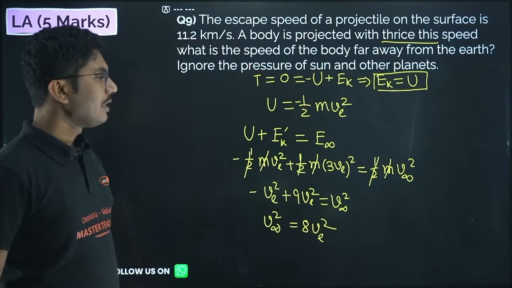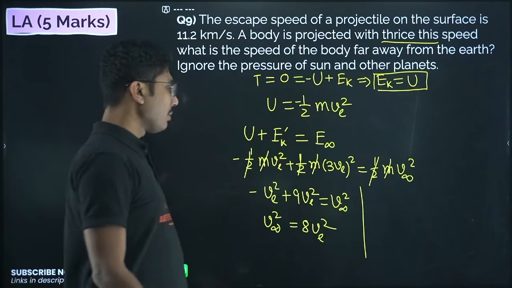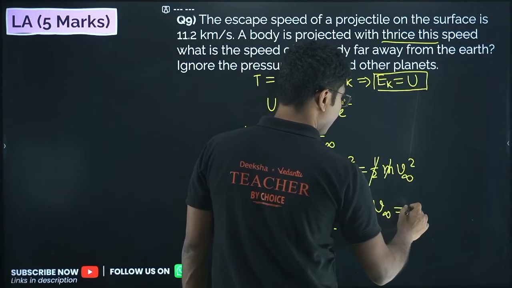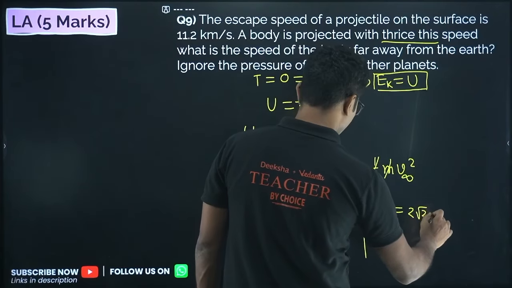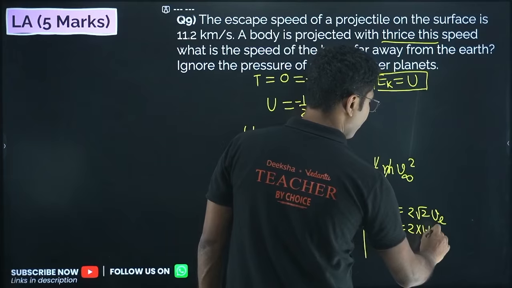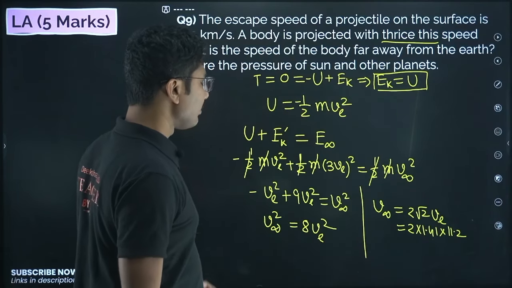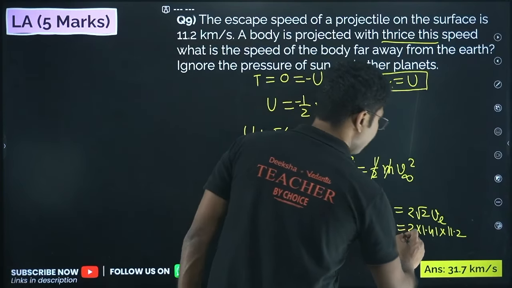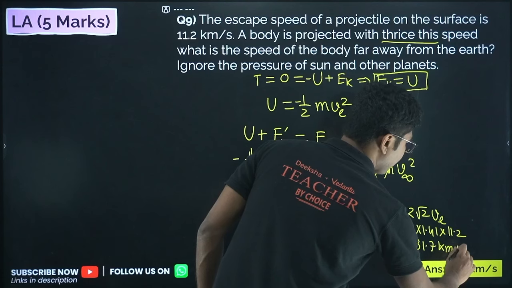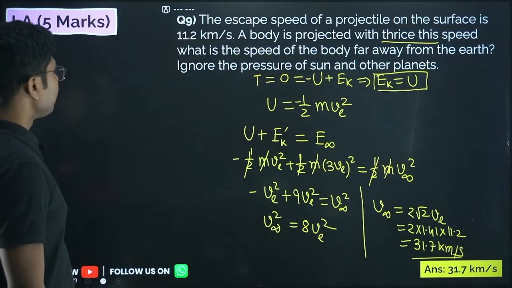If you have not studied it yet and you don't understand this problem, you can skip it. But if you have a basic idea about escape speed, then you should definitely try this. So v infinity is 2 root 2 VE, and 2 root 2 means 2 into 1.41 into 11.2, which is given in the question. This will turn out to be 31.7 km per second. Okay, so this will be the answer for this question. Now let's move on.